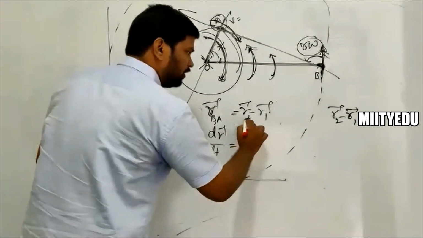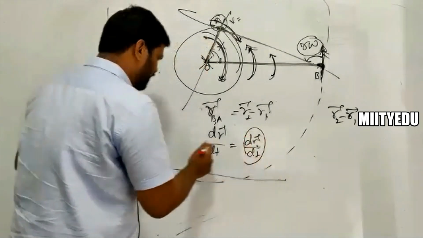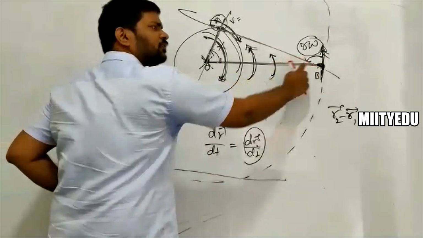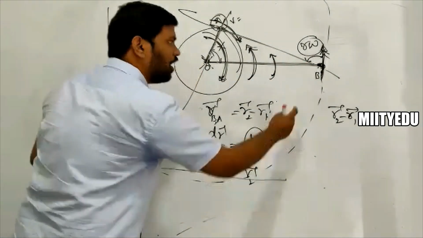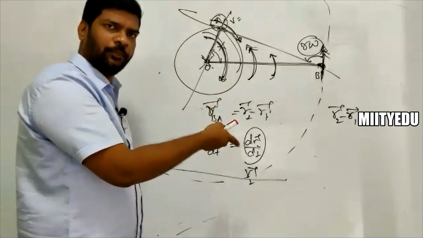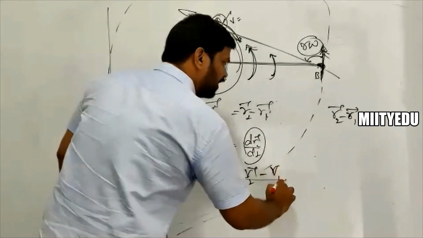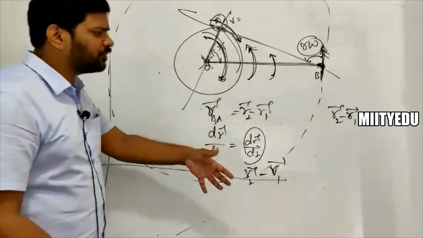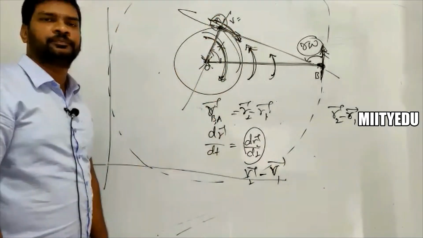Now it is going to be the differentiation of these two. So dr2 bar by dt, where r2 bar is defined with respect to this reference frame. Independently, you can write this as v2 bar, that's the velocity of B with respect to the ground frame. What is the velocity of B with respect to ground? 0, it is given already. And the velocity of 1 with respect to ground is known as v in this direction.